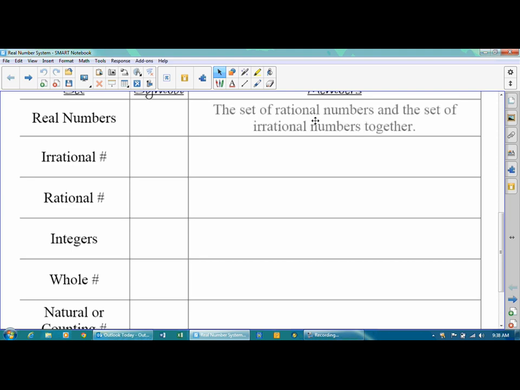Now, the real numbers are, like I said, everything we've ever dealt with. It's all the rational and irrational numbers together. It's one big set of numbers. Now, it does have a special symbol. It's a funny looking R. However, when you're writing it out, you can just put a normal capital R. You don't have to try to draw the fancy looking R. I'm not going to be very picky about that.